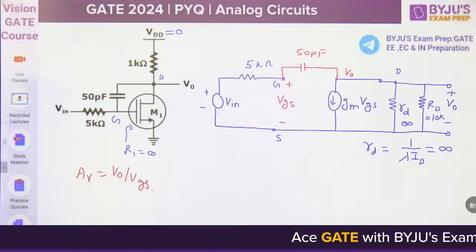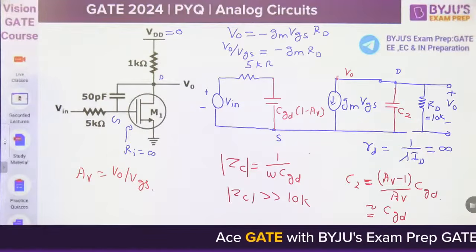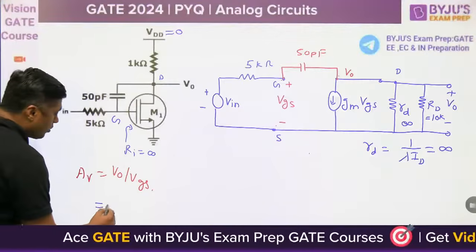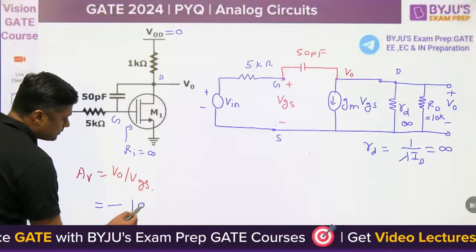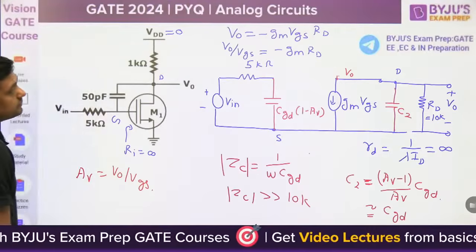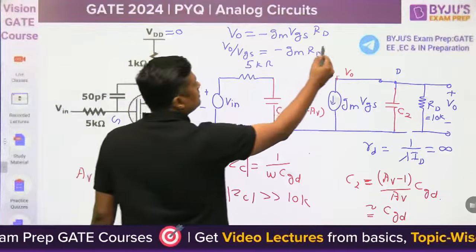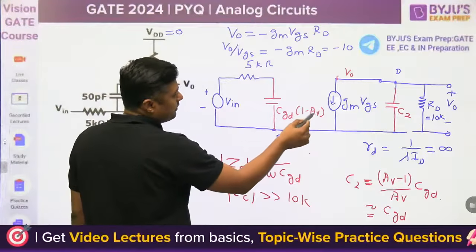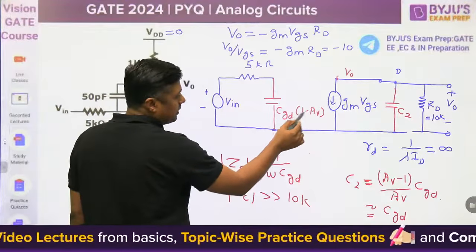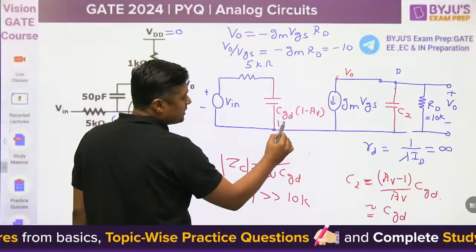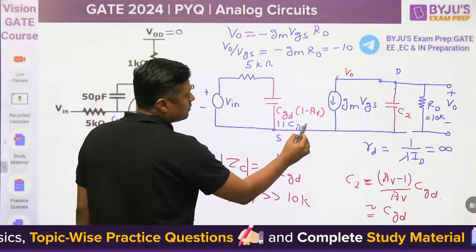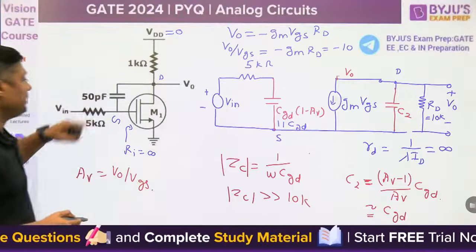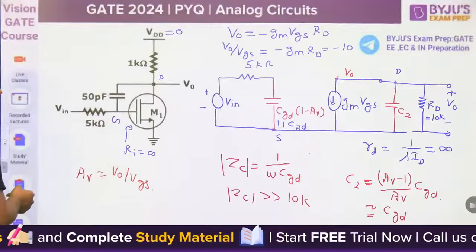Now you have got VGS, AV, minus gm RD. This is equal to minus 10. This is gm RD, minus 10. Now, for CGD into 1 minus AV, minus of minus becomes plus, so it will become 11 times CGD. Because it is 10, 11 times CGD. And what is the CGD? 50. So what is CGD into 1 minus AV?